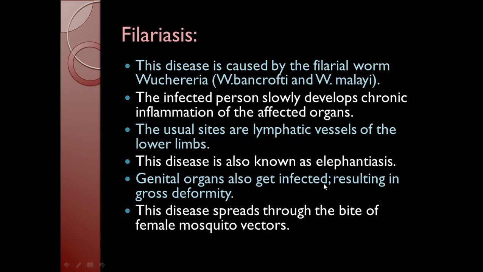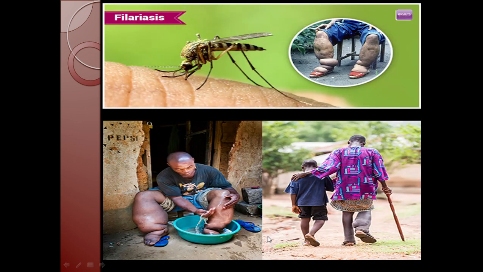This disease is also known as elephantiasis because the lower limbs or the legs of the patient become as giant as the legs of an elephant. So it is also known as elephantiasis. Genital organs also get infected, resulting in gross deformity. This disease spreads through the bite of female mosquito vectors.